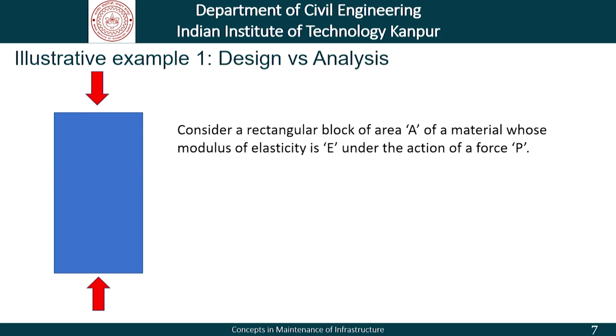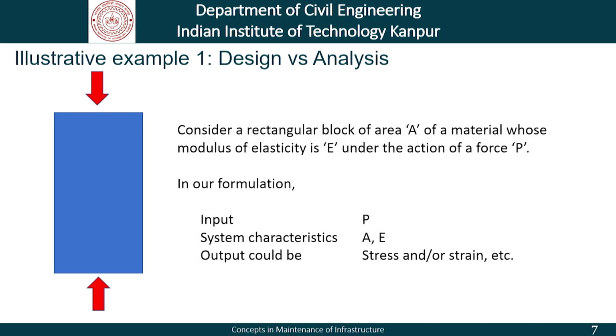Here is a rectangular block of area A whose modulus of elasticity is E. There is a force P which is compressive in nature acting on this block. Now, in our formulation of input, system and output, we can look at this example as the input is P, the system characteristics are A and E, which necessarily define what this block is all about, and the output could be the stress or the strain in the system, which is a rectangular block.